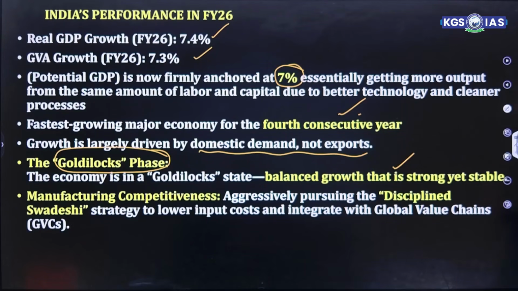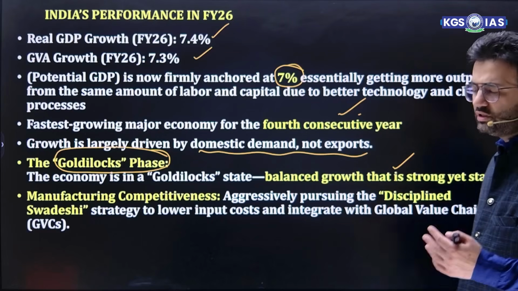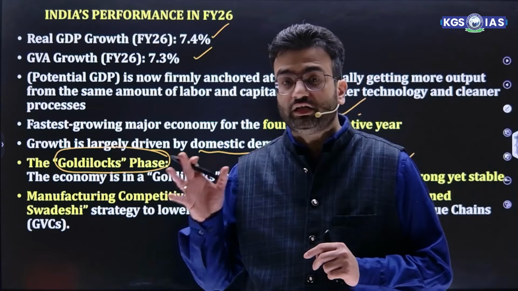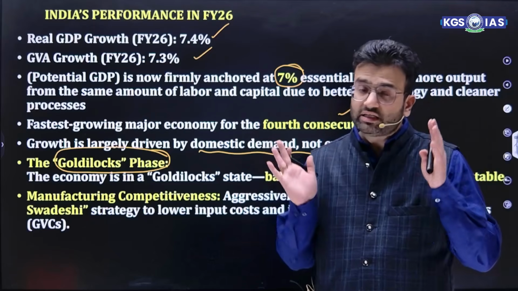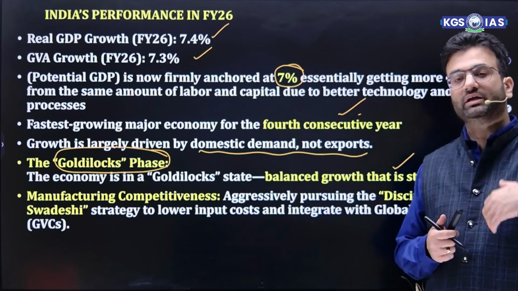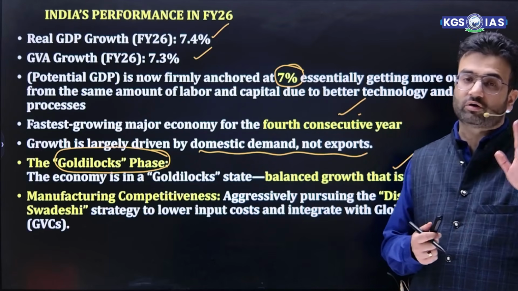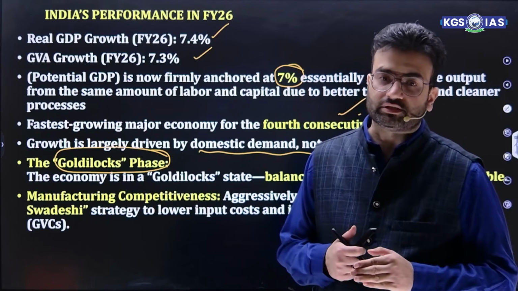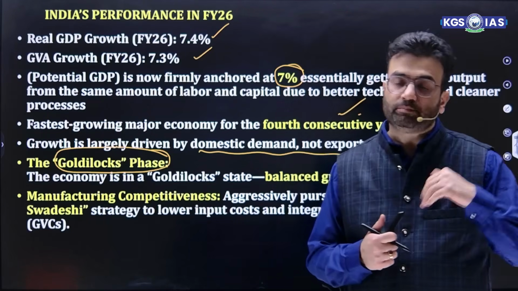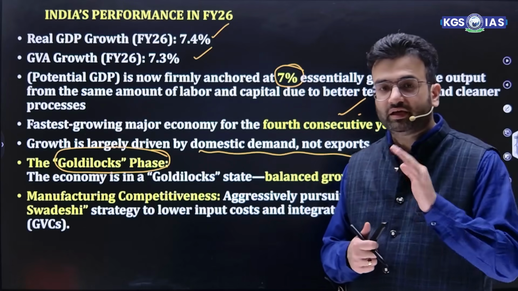Manufacturing competitiveness, if we talk about it, India is aggressively pursuing a disciplined Swadeshi to lower input cost and integrate with global value chains. We all know that the Government of India is continuously focusing on enhancing manufacturing growth in overall GDP, and our target is that if we want to become a developed nation by 2047, the contribution of manufacturing in overall GDP should be around 25 to 30%. And for that, we are focusing on the PLI scheme and on Make in India as well.